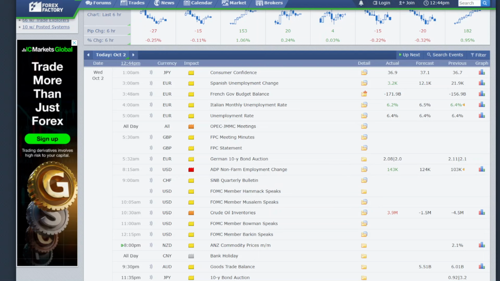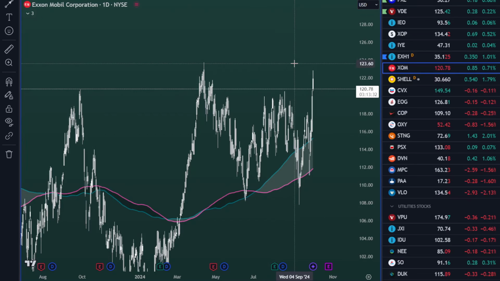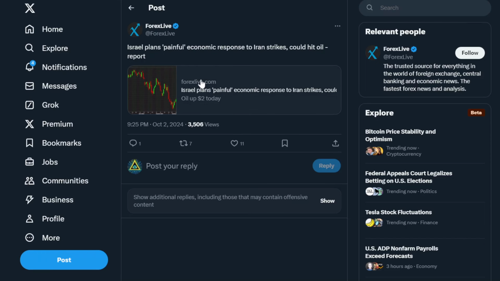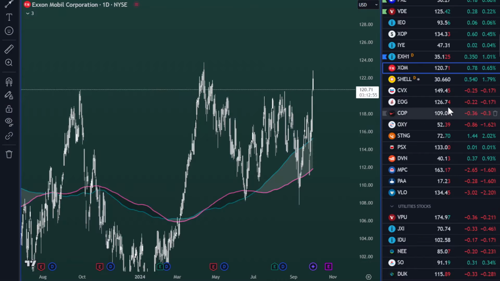Because Bitcoin is a risk-on asset, and it really depends on a very dovish Federal Reserve policy for it to do very well. Also, tying together with the news from the Middle East, when oil prices go up, things like inflation and CPI tend to go up. These things can also cause the Federal Reserve to adjust its policy in the future. Maybe they might not cut so much, because there's higher than expected inflation due to this oil situation in the Middle East. So that's probably the reason why Bitcoin crashed temporarily today.